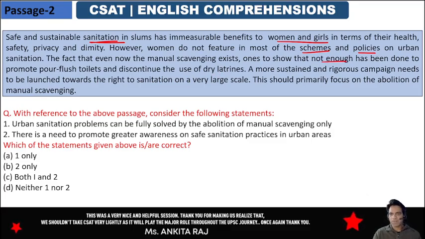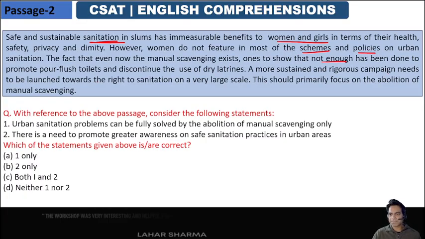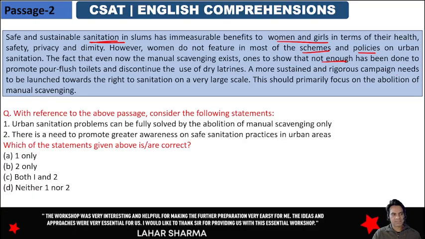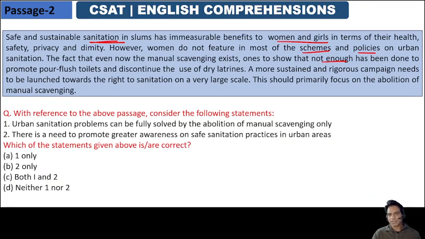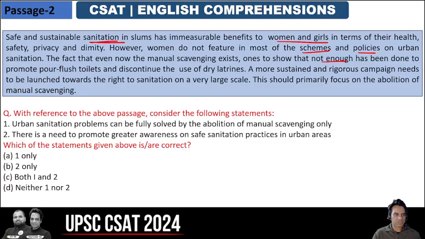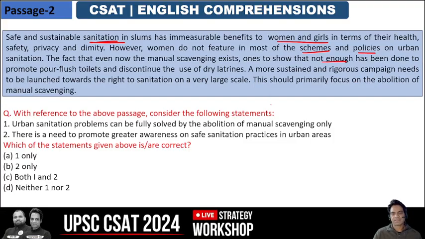A more sustained and rigorous campaign needs to be launched towards the right to sanitation on a very large scale. This should primarily focus on the abolition of manual scavenging. So this is the passage. Now let's read the statements.